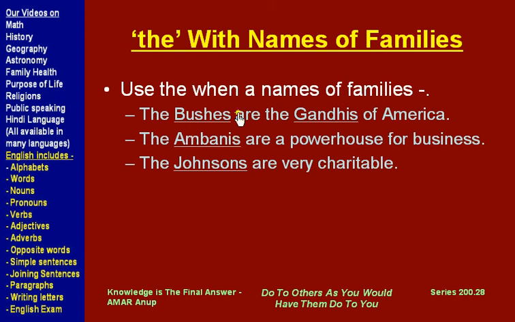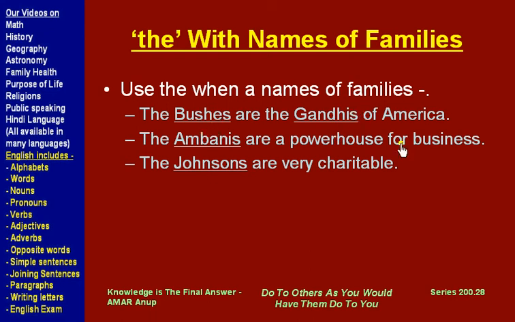There are many people whose name is Bush, and there are many people whose name is Gandhi. So collectively they are called Gandhis, and collectively these are called Bushes, and so we use the before both of them. Bushes ruled America for a long time. Family of Gandhis, people named Gandhi, ruled India for a long time.